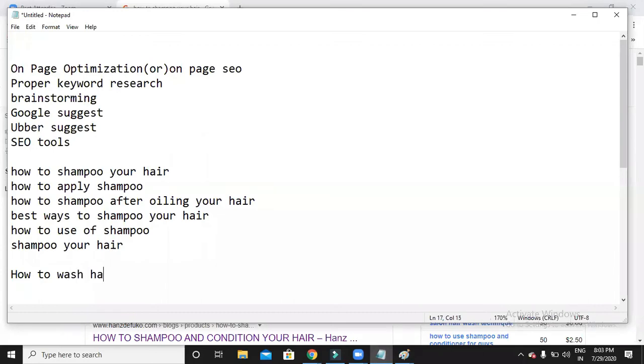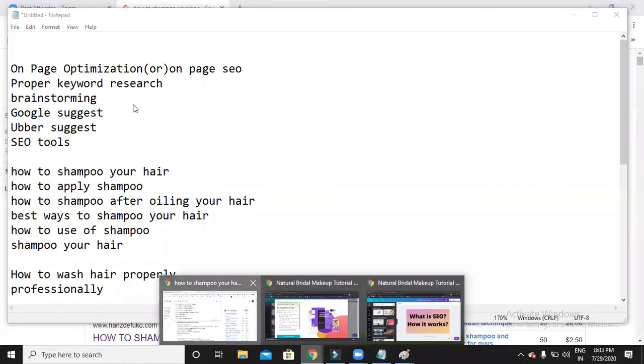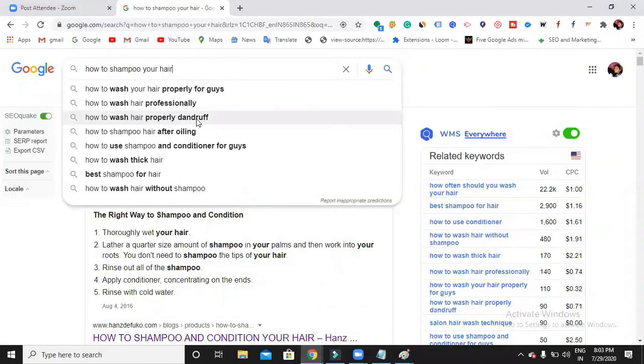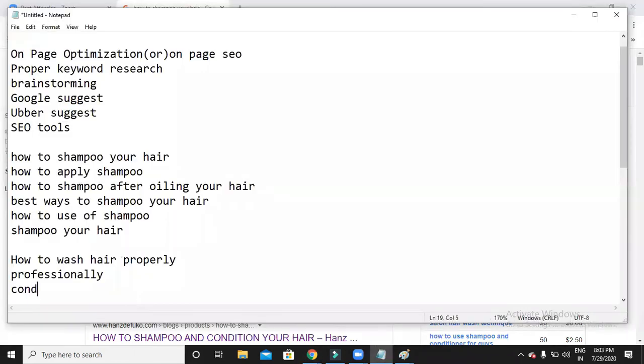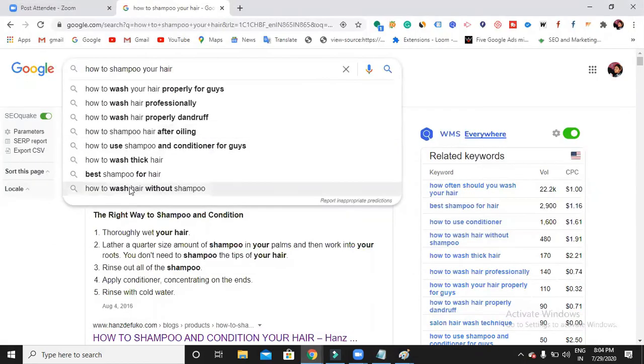How to wash hair properly. So this is one keyword, and professionally is also there, somewhere I've seen. Next, how to shampoo hair after oiling, how to use shampoo and conditioner. Okay, conditioner is also one kind of keyword. Next, best shampoo for hair, how to wash hair without shampoo, how to wash thick hair.